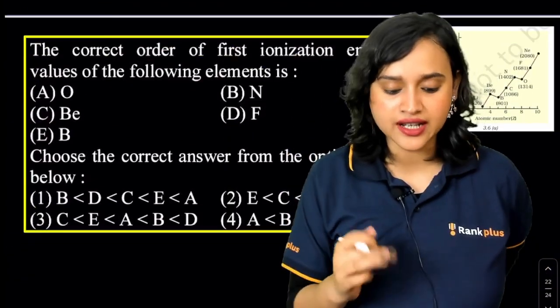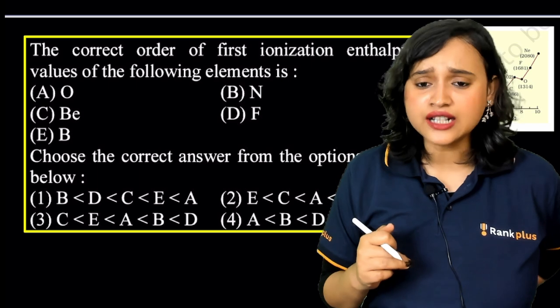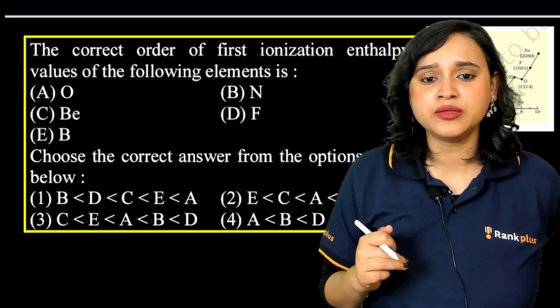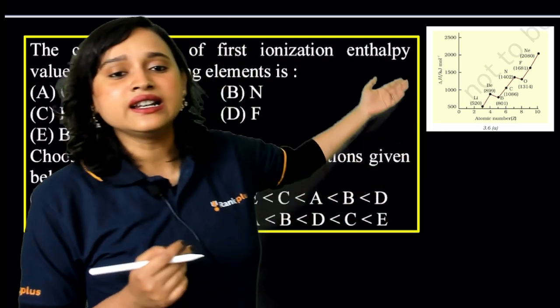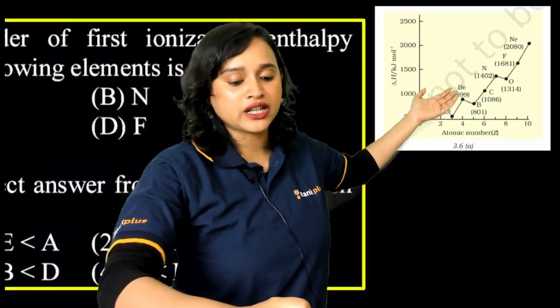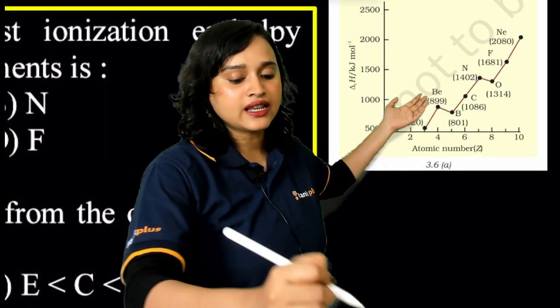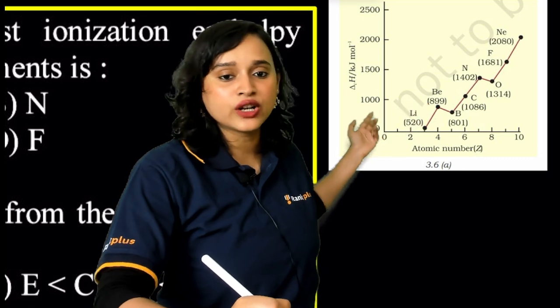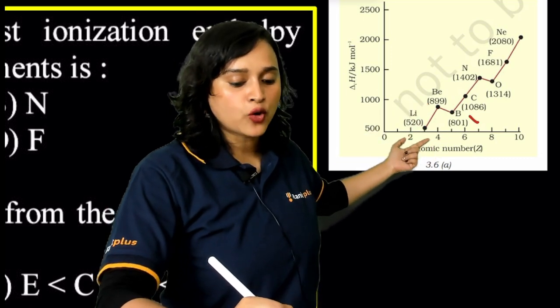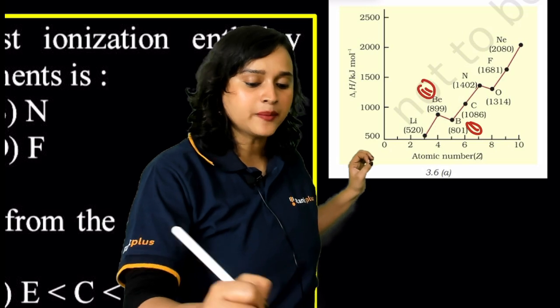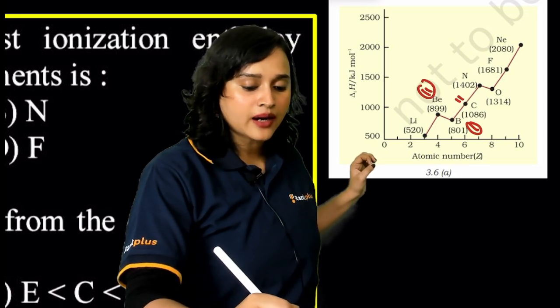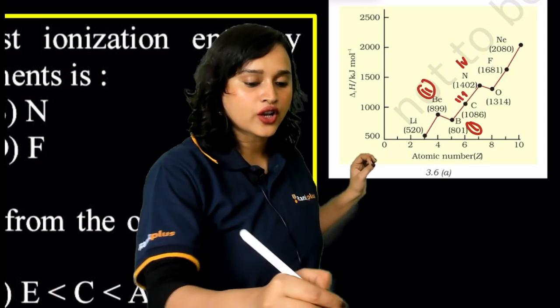Moving ahead, next question. The correct order of first ionization enthalpy values of the following elements is. All right. This is a clear graph that you have in the periodic properties chapter. You can see here that boron has only 801, which means boron will be considered first, the least amount. Then it is beryllium. Then it is carbon. Then it is nitrogen. Sorry, not nitrogen.